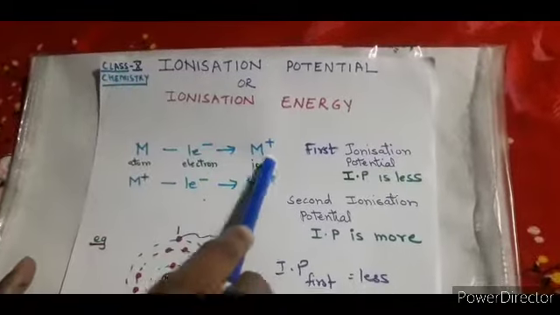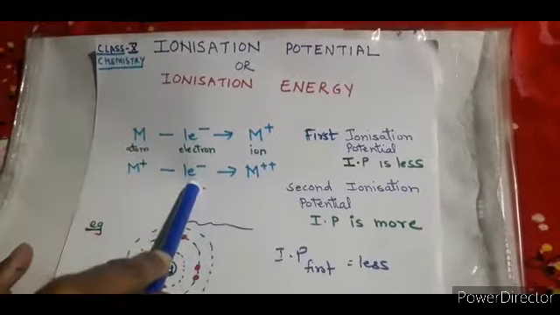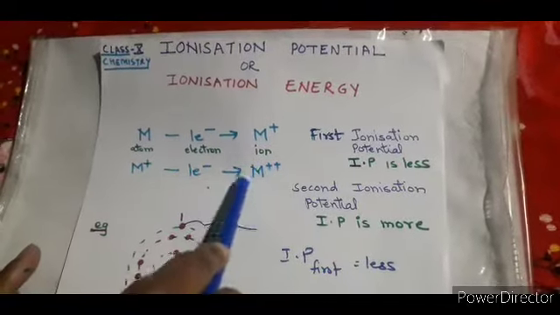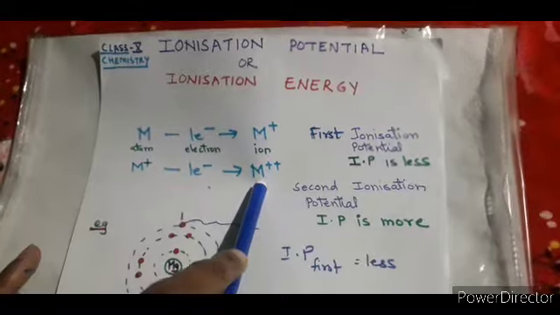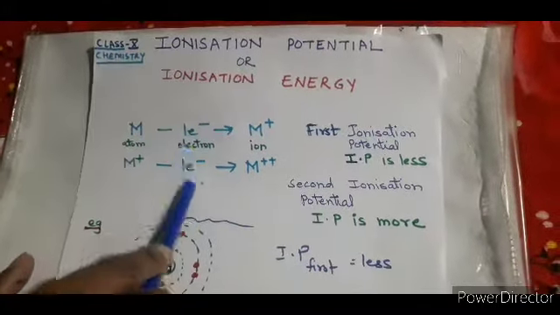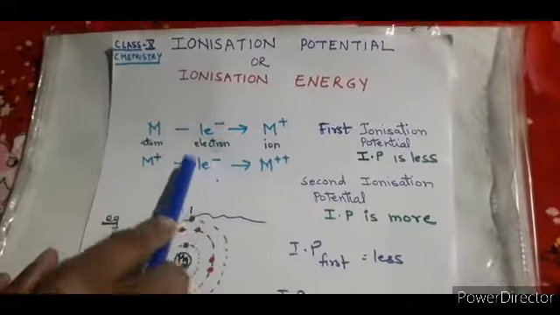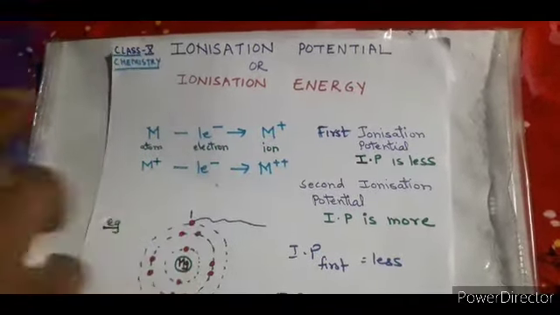Now again we will take one more example. With the same ion, you are again removing one more electron from it. What is happening when you are removing this electron? It acquires a two positive charge, and it changes again into a cation, and over here the energy will be required by this particular ion. Over here this will be the second ionization potential, and it will be more.